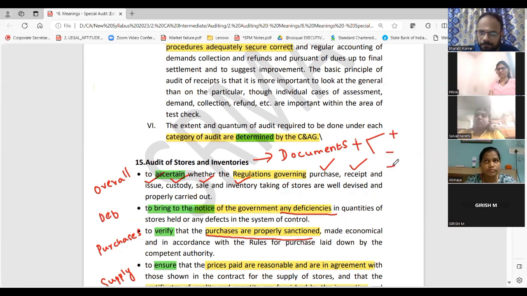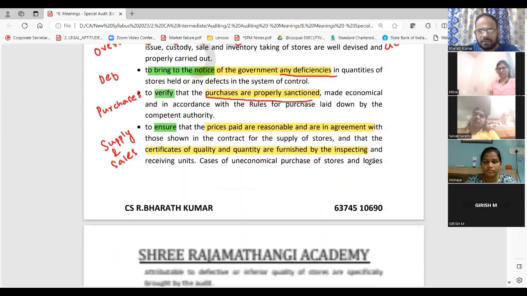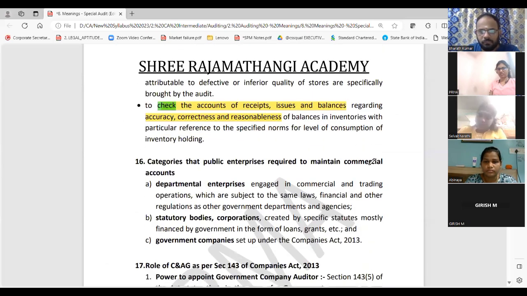And plus, actions. What are the actions? Ascertain, bring to the notice, verify, ensure, evaluate, ascertain. Yes, check, same points will be there.